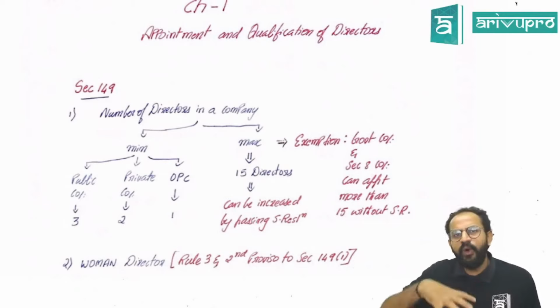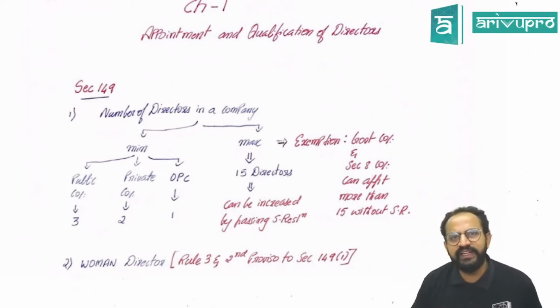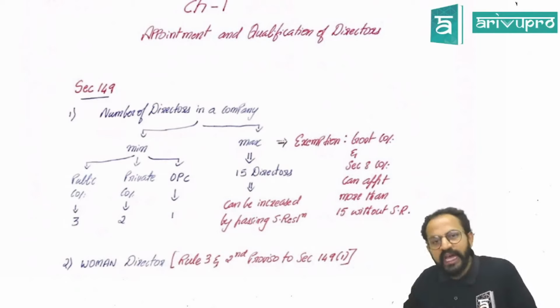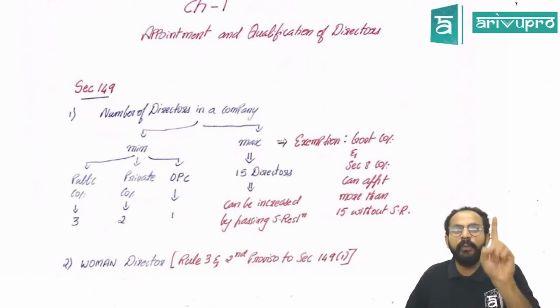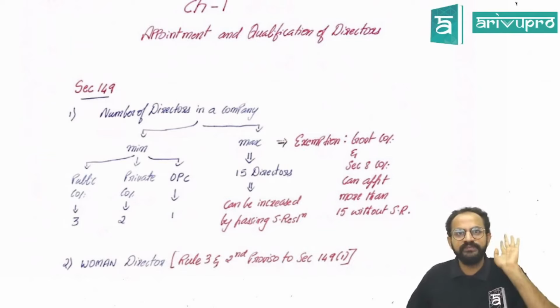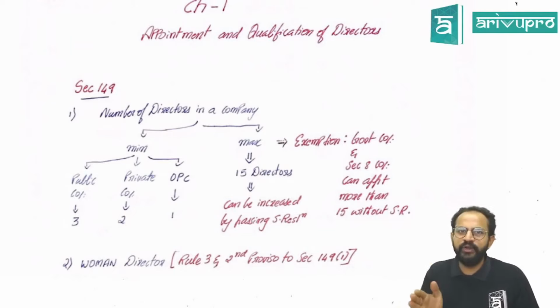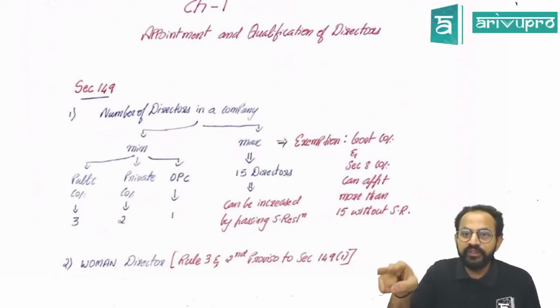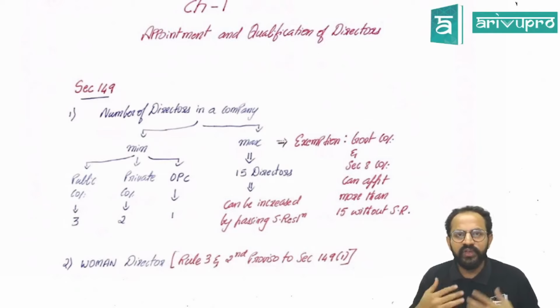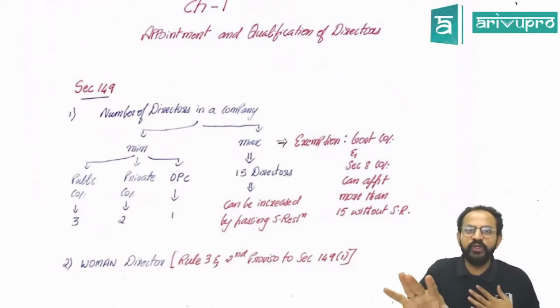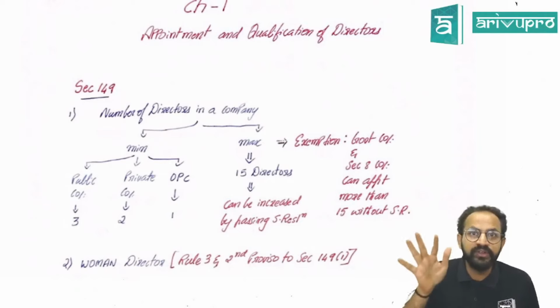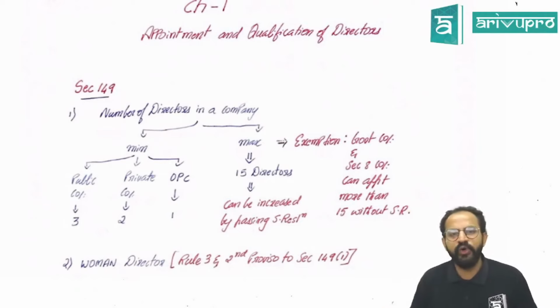Sir, what if I want to appoint more than 15 directors in these 3 companies? You can appoint, provided you pass a special resolution. I hope you know what a special resolution is. Yeah, the number of people agreeing to a particular resolution should be 3/4, minimum 3/4. So the number of people casting their vote for the resolution should be at least 3/4. Yes, that is a special resolution. Okay, sir.